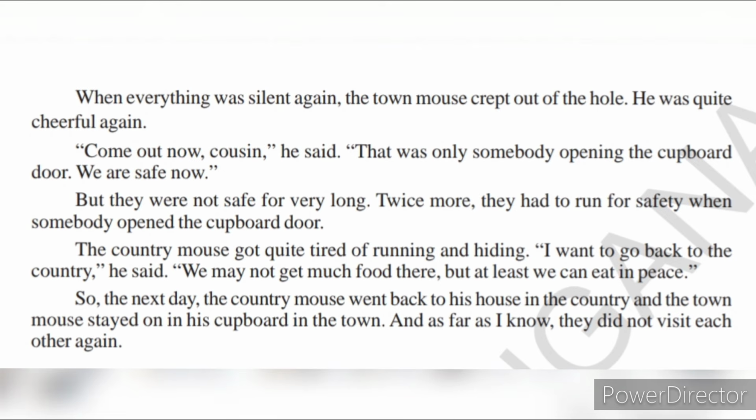So the next day the country mouse went back to his house in the country, and the town mouse stayed in his cupboard in the town. And as far as I know, they did not visit each other again. So the next day the country mouse left for his country, and the town mouse stayed where he was, that is in the cupboard.